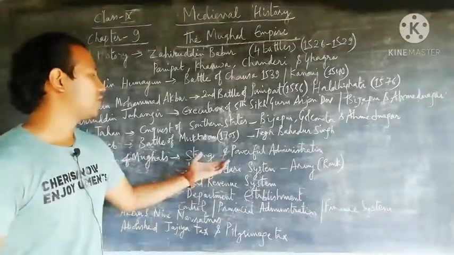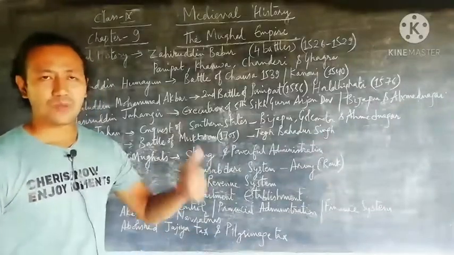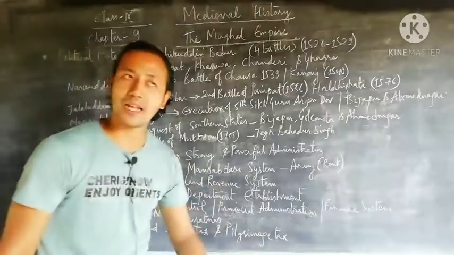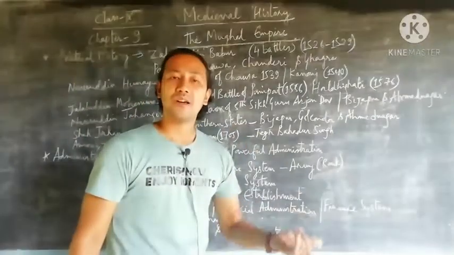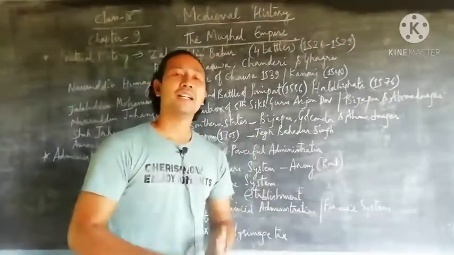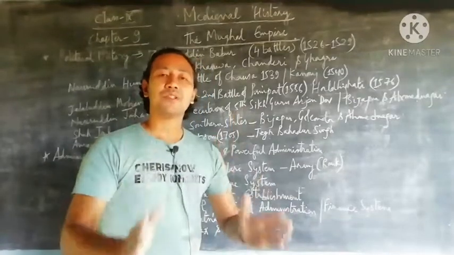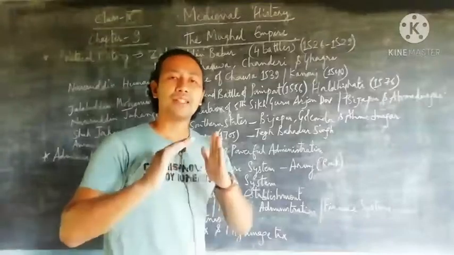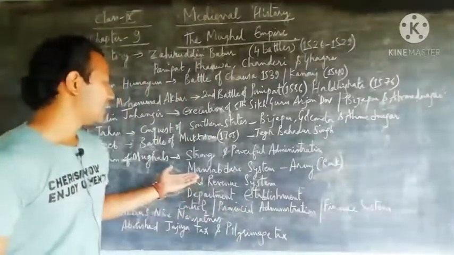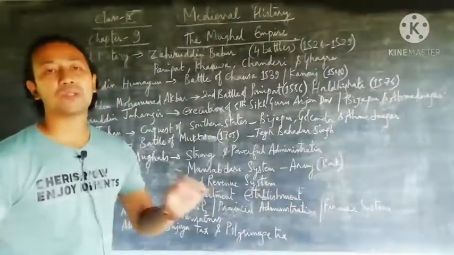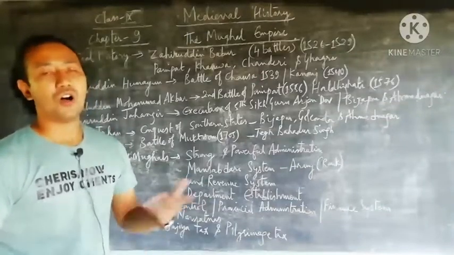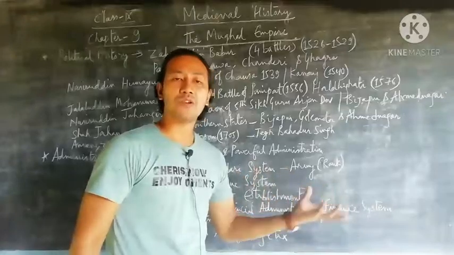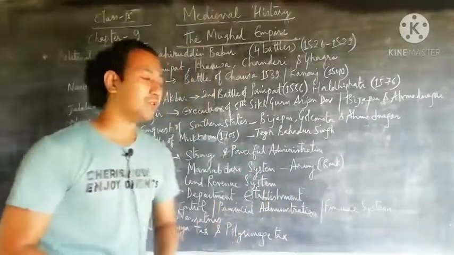So first we talk about the strong and powerful administration, efficient administration in all the respective fields. Either if we talk about the land revenue, the finance department, or even the army department, everything in the administration was kept in a very proper way and they were able to manage in a very smooth way. Next, talking about the Mansabdari system, which was actually introduced by Akbar the Great or Jalaluddin Muhammad Akbar, and it was actually a rank or the post given to all the army and soldiers.